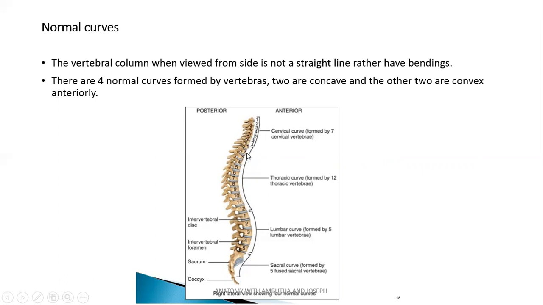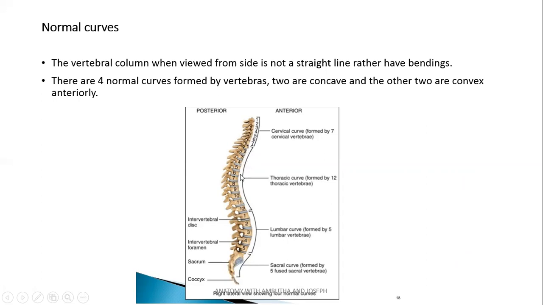Primary curves are the curves which are seen in the thoracic region and the sacral region. Primary curves have a concavity which is placed anteriorly. So in the thoracic region and the sacral region, concavity is present anteriorly or concavity is facing anteriorly.